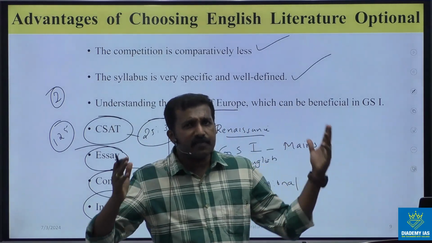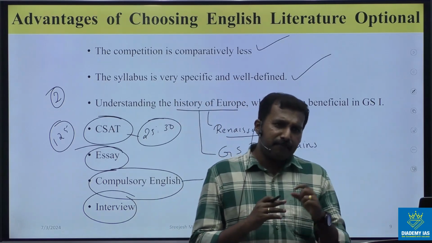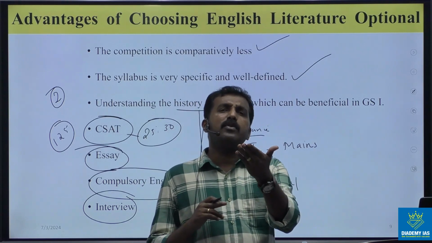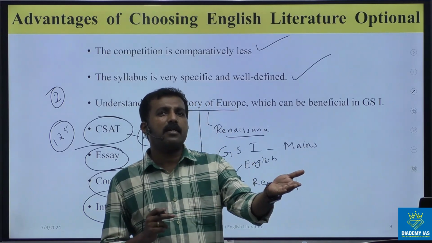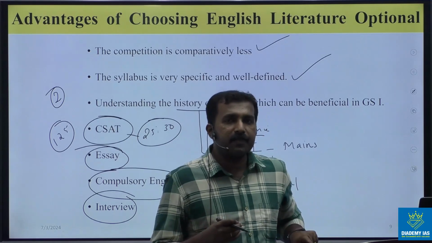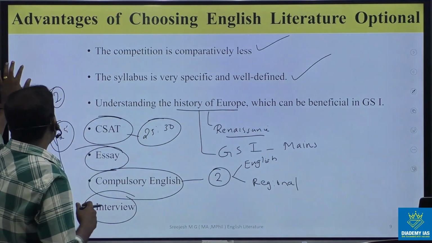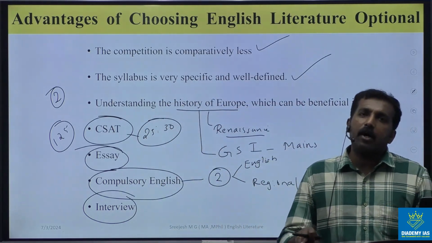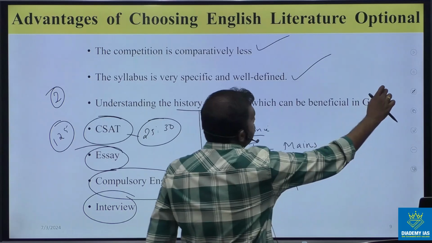So in all these ways, we can say that English literature is a good optional. And I want to say that within a single word of scoring, how can we judge an optional paper? It depends on the aspirant, it depends on the student. Okay, so that's what I want to add here relating to this English literature optional. So these are the strategies you have to adopt when you start English literature optional preparation.